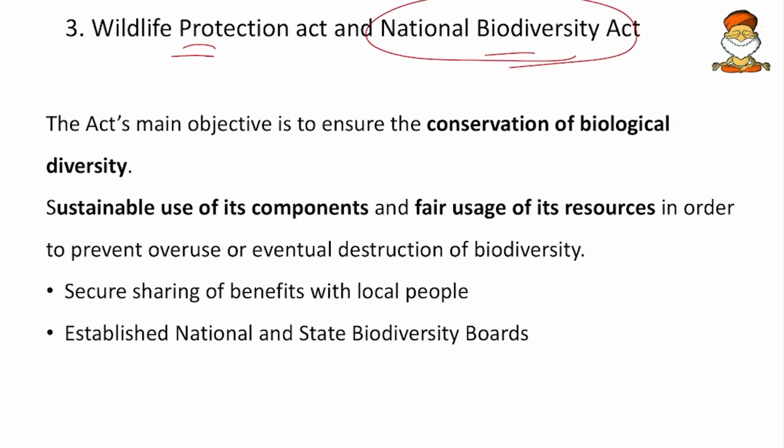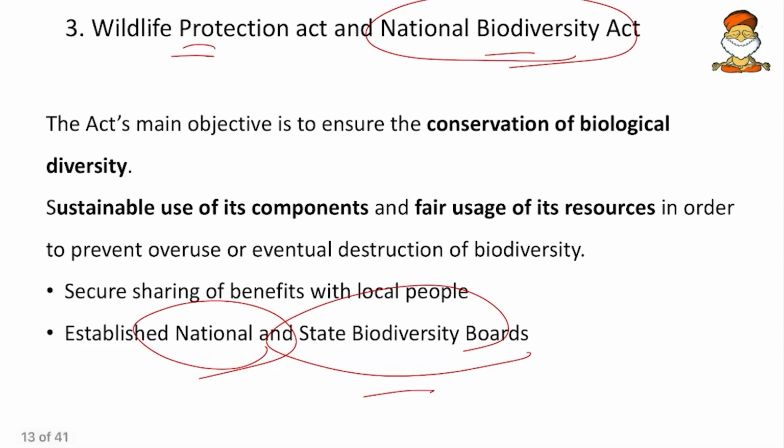So if someone is hindered, or if someone is stopped from accessing the knowledge, then this law will come into picture. And this law will also establish the National Biodiversity Authority and the State Biodiversity Boards. These two will look into the free access and benefit sharing and fair sharing of the knowledge that is obtained from the biodiversity and the heritage that the biodiversity carries.